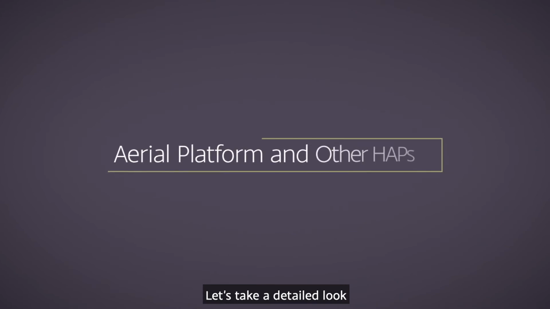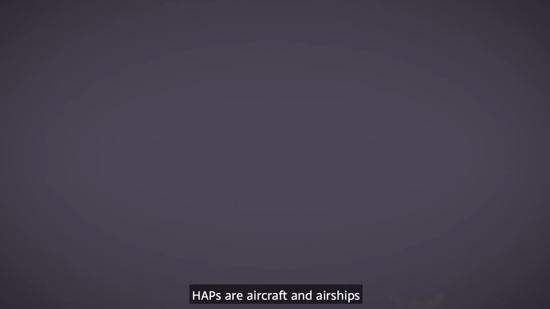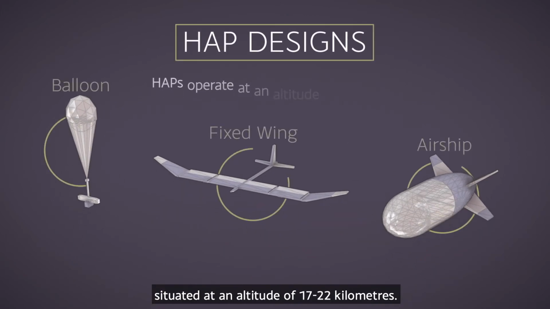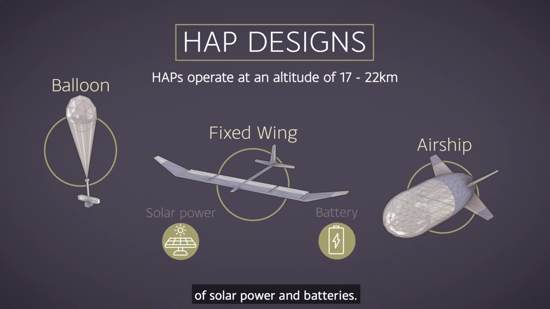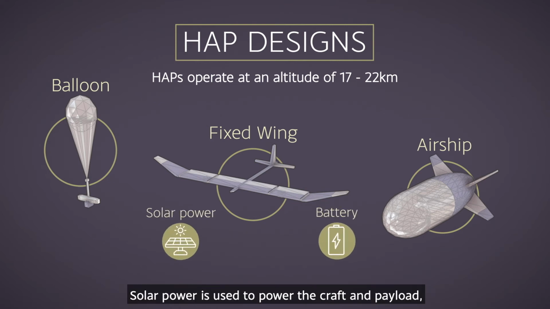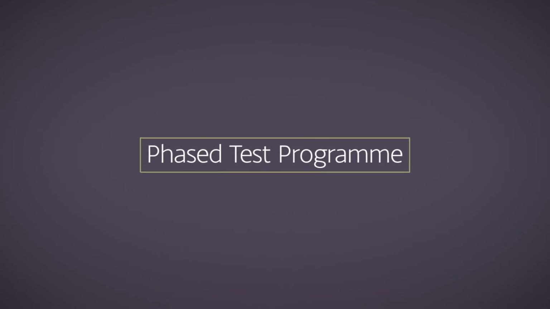Let's take a detailed look at the different types of aerial and HAP platform. HAPS are aircraft and airships situated at an altitude of 17 to 22 kilometres. They are often quasi-stationary, capable of providing regional coverage. They are often powered by a combination of solar power and batteries. Solar power is used to power the craft and payload, with the excess stored in the batteries for use during night.